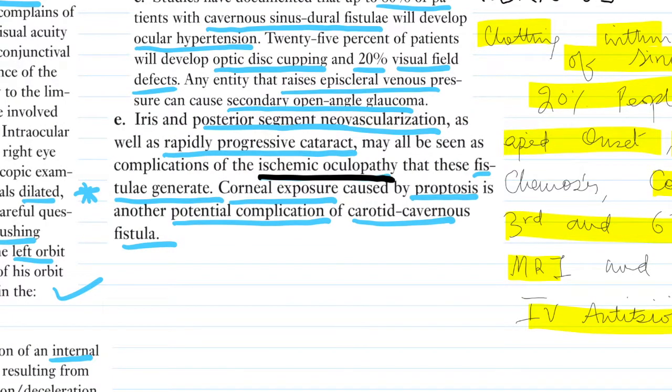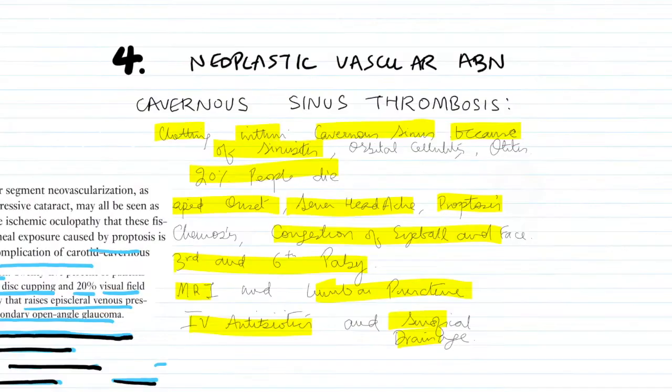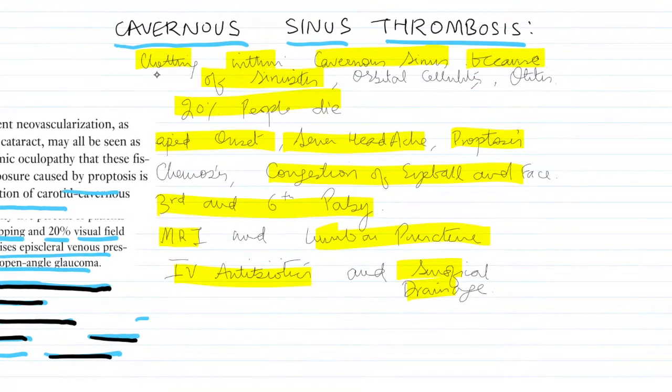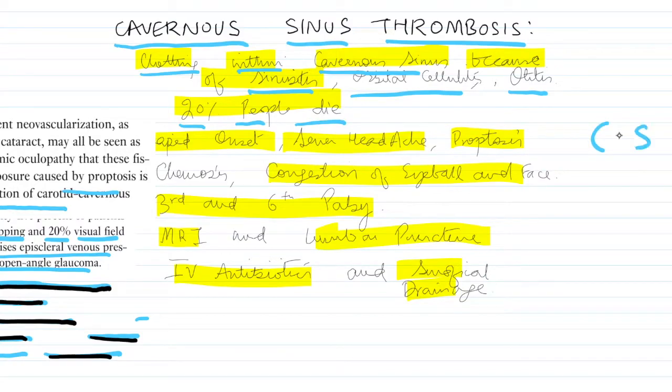These fistulae could cause an ischemic oculopathy, a rapidly progressive cataract, and a posterior segment neovascularization along with an iris neovascularization. So corneal exposure due to proptosis are all potential complications for a CCF. Next, vascular abnormalities, starting with cavernous sinus thrombosis, clotting within the cavernous sinus because of sinusitis, orbital cellulitis, or otitis media, which causes 20% of people to die. So these can cause a clotting in the cavernous sinus, and 20% of people die.